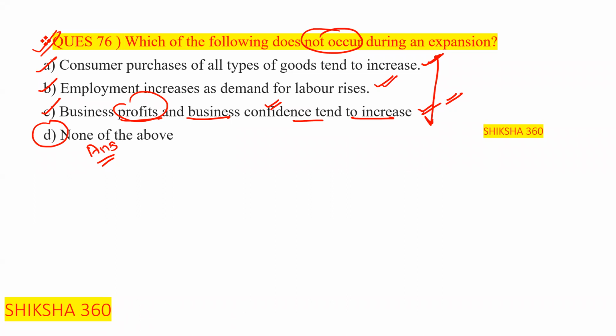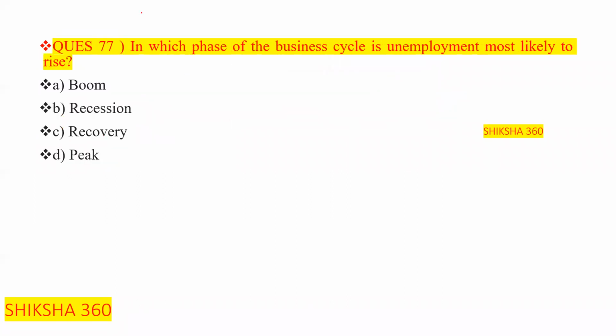Now move to the next question, question number 77. These types of questions you will frequently find in the examination. They seem very easy, but at that time we get confused about what the answer is.